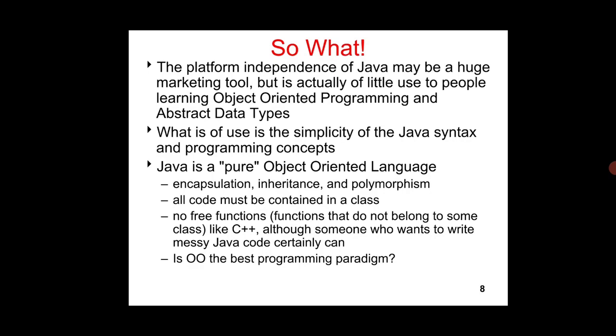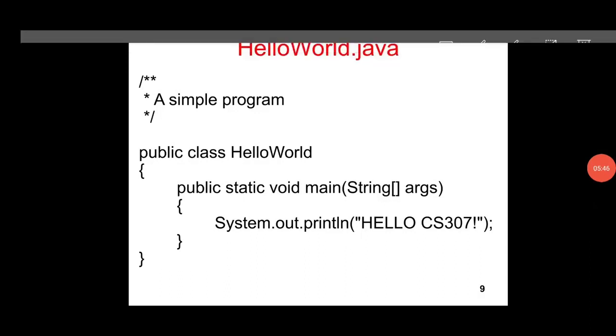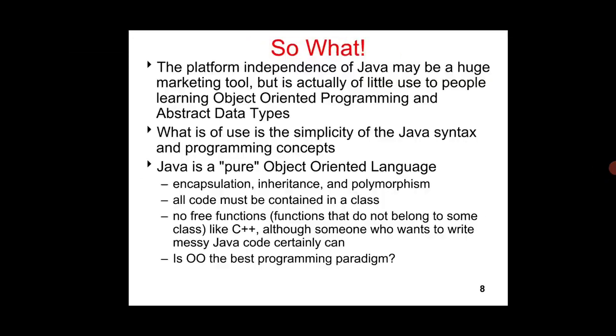Java contains no free functions. We cannot create a class outside, and we cannot create methods or functions outside the classes. Within the class only we can create the code.